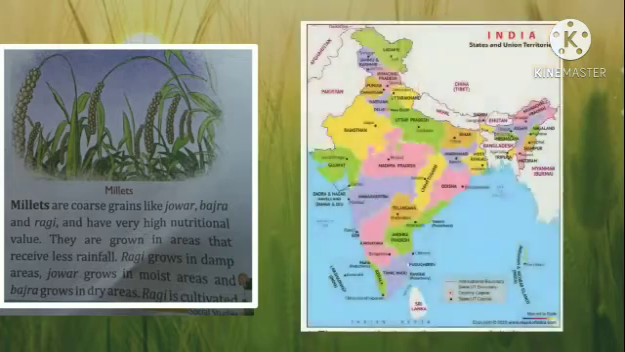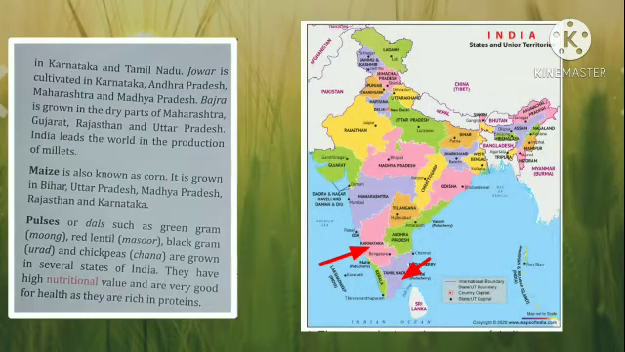Now ragi is cultivated in Karnataka, Tamil Nadu. Jowar is cultivated in Karnataka, Andhra Pradesh, Maharashtra and Madhya Pradesh. And bajra is grown in the dry parts of Maharashtra, Gujarat, Rajasthan and Uttar Pradesh. India leads the world in the production of millets. So it is one of the leading countries.